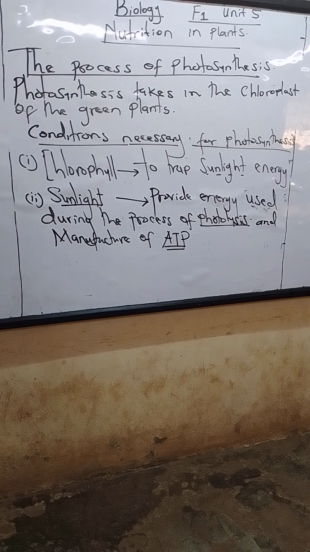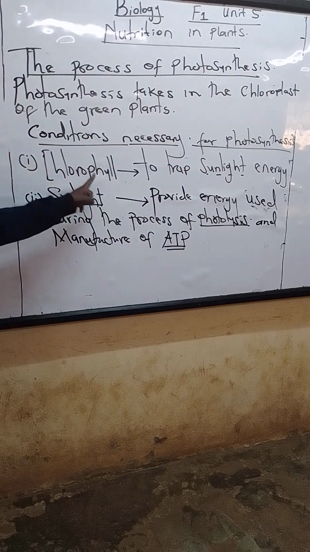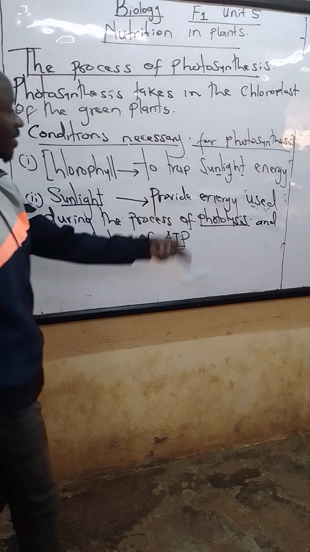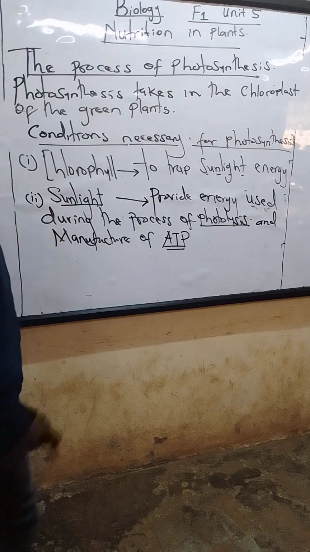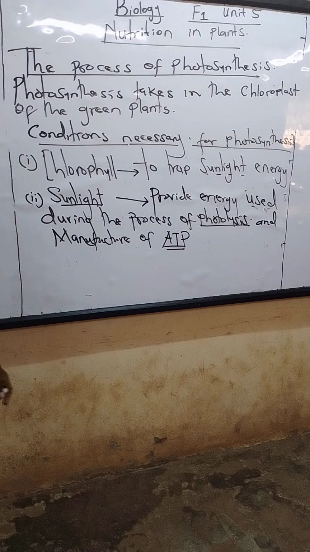Without them, there's actually no photosynthesis. So light, from the word photo, you get light. What traps the light? It is the chlorophyll molecule that traps sunlight energy. Those are the two conditions that must be given to plants for them to be able to carry out the process of photosynthesis.